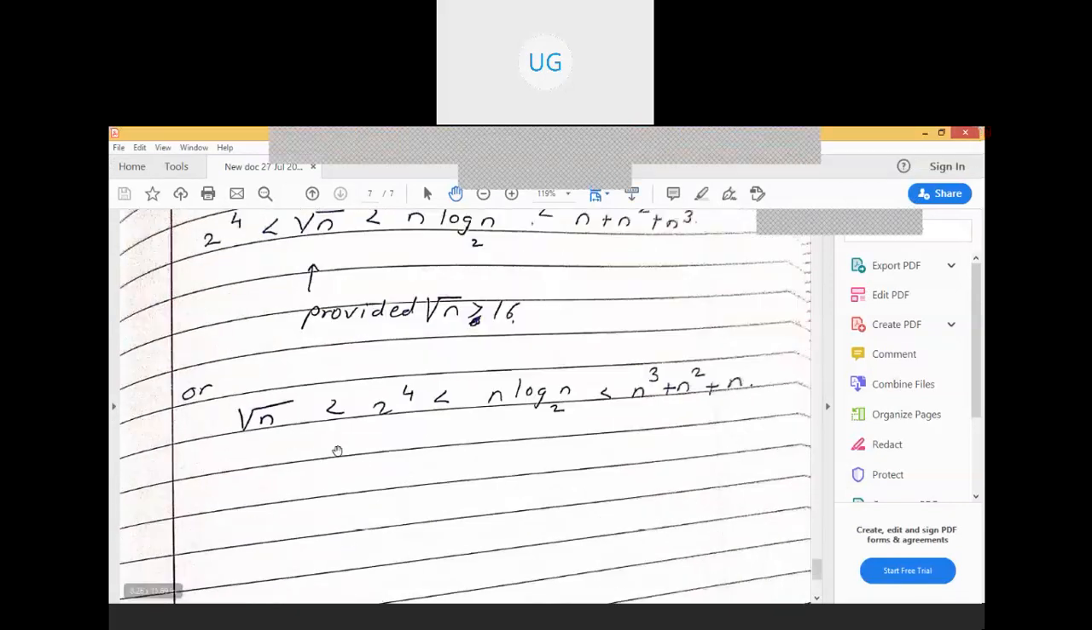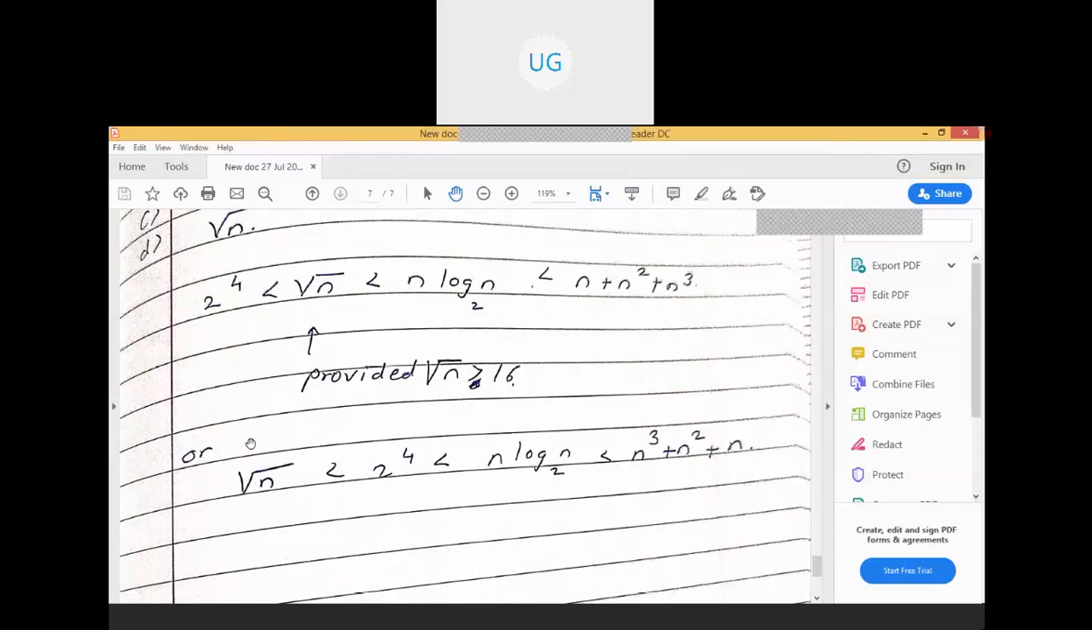So it is square root of n less than or equal to 2 raised to 4 less than or equal to n log n. Let's assume n value is 16. Square root of 16 is 4, which is less than 2 raised to 4. Then n log n is 16 into log of 16 base 2. Log of 16 base 2 is 4, so 4 into 4 is 16, and 2 raised to 4 is again 16 only.